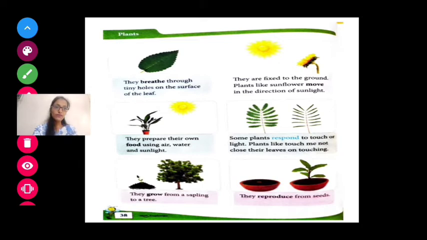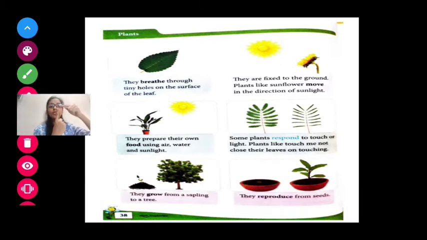Some leaves respond to the touch or light. Plants like touch me not close their leaves on touching. Now what is the plant doing? There is one plant, its name is touch me not. As you can see that plant, when you touch that plant's leaves, for example, this is touch me not plant, this is touch me not plant leaf.